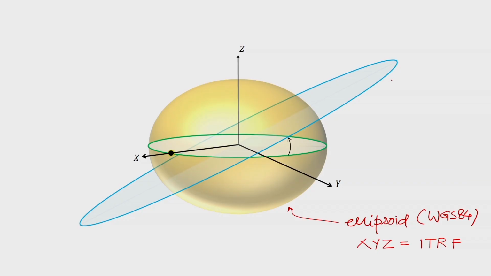This is one of the orbits of the satellite here. This is the inclination angle, what we have seen here. So now I can see that all the satellites are moving, let us say, in this orbit.